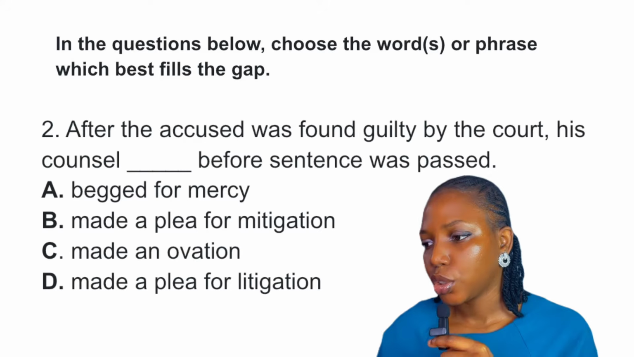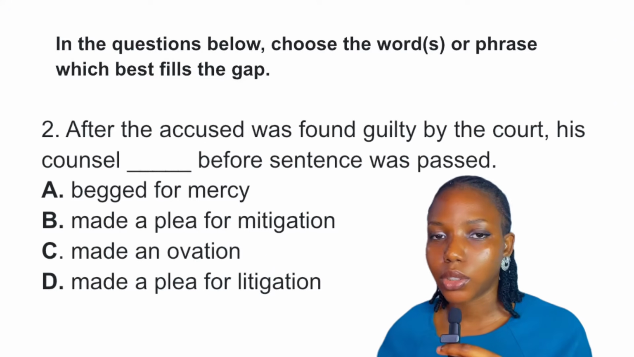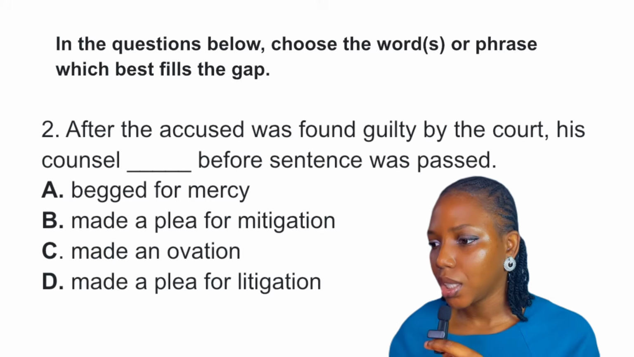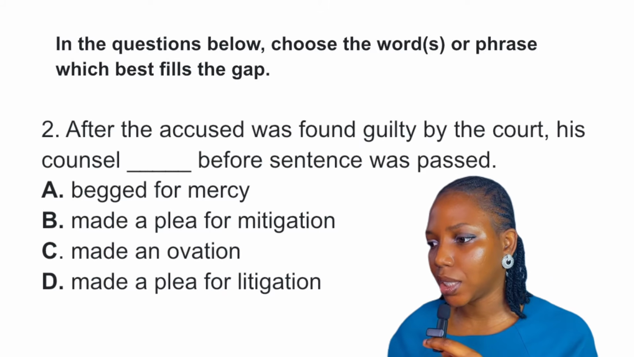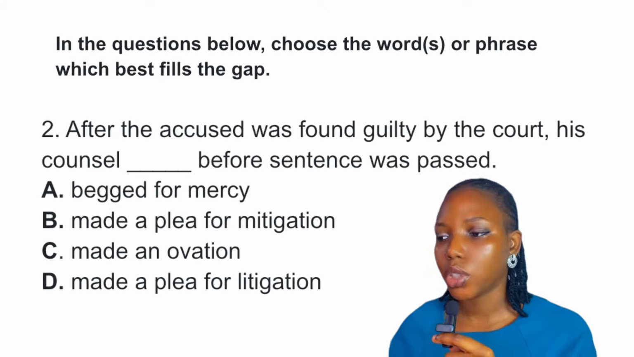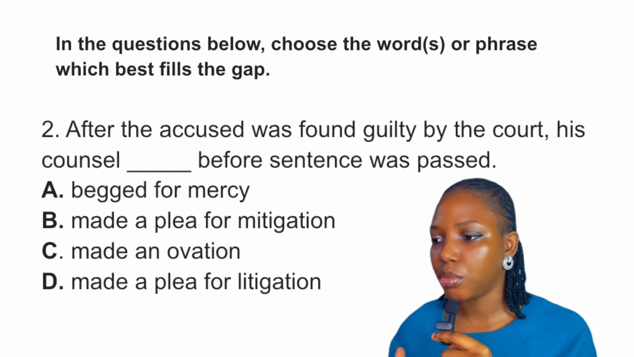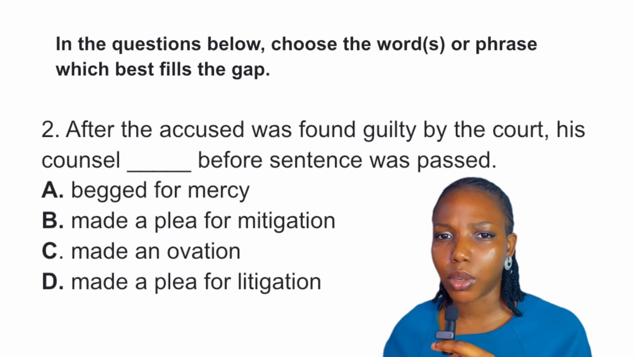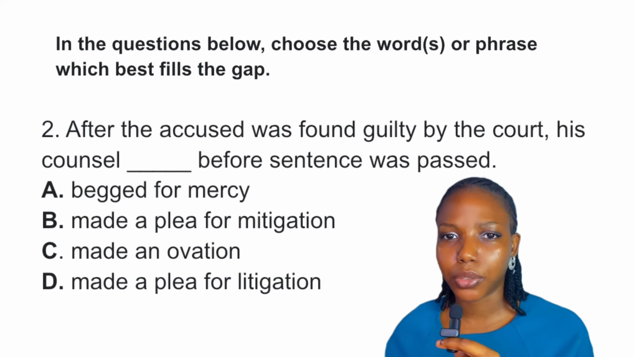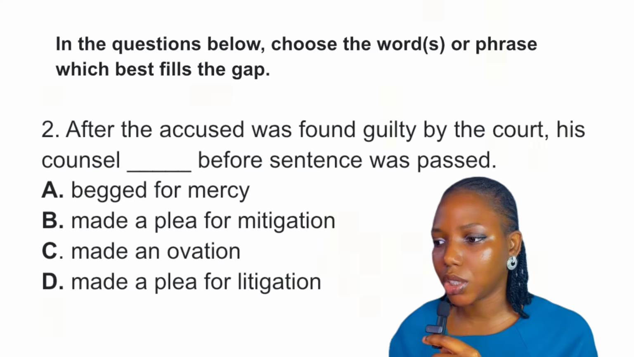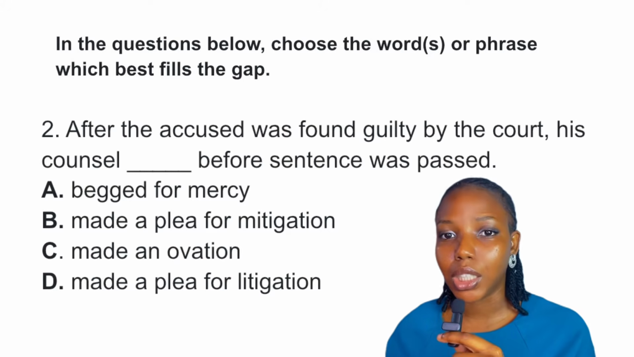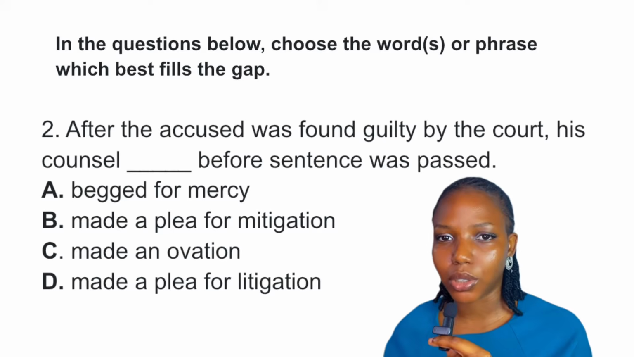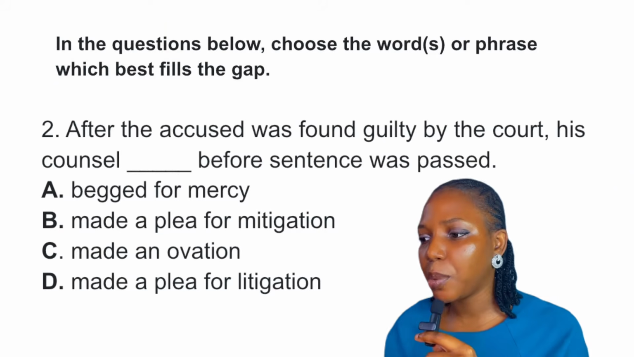Question 2. So we need a word or a phrase to complete this sentence, right? After the accused was found guilty by the court, his counsel dash before sentence was passed. Okay, so when we say begged for mercy, it is general and informal, it's not the standard phrase to complete the sentence, because as you can see in this sentence we need a legal terminology, right? So this option A is just too general and very informal, right? Made a plea for mitigation.